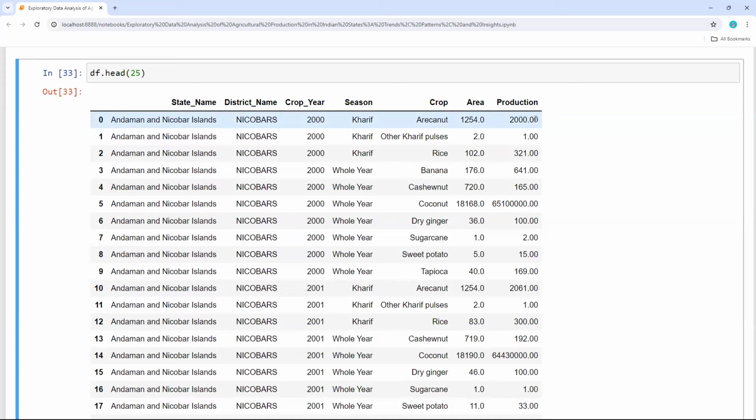Even I am not aware of these terminologies, but this is how you can see. So the state name and district name, crop year, season, and the crop name, area, and the production. So this is my top 10 or top 25 entries of the data set.